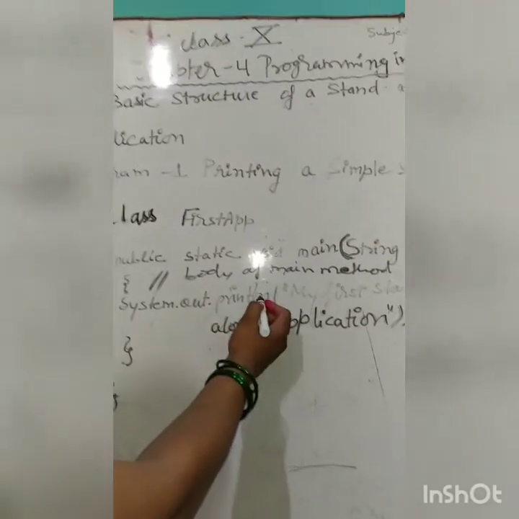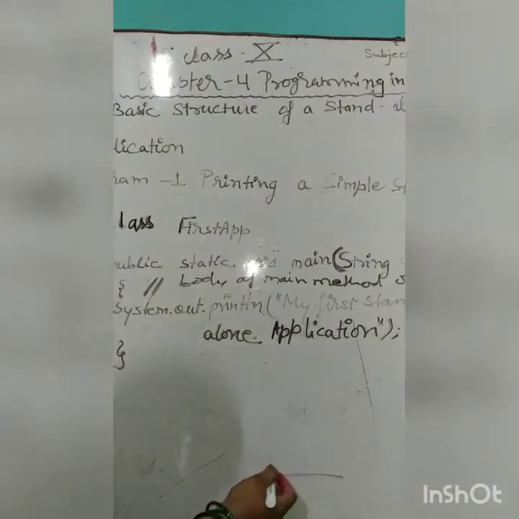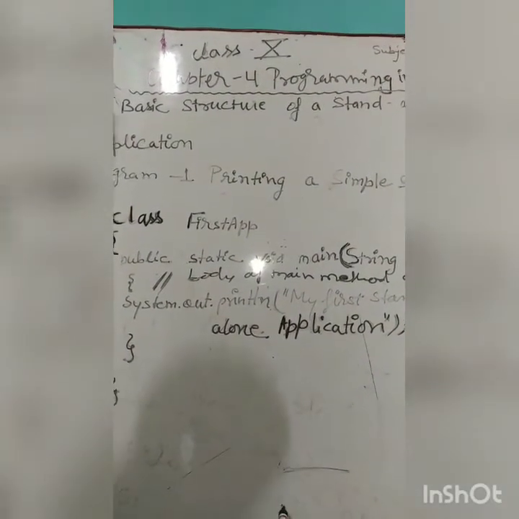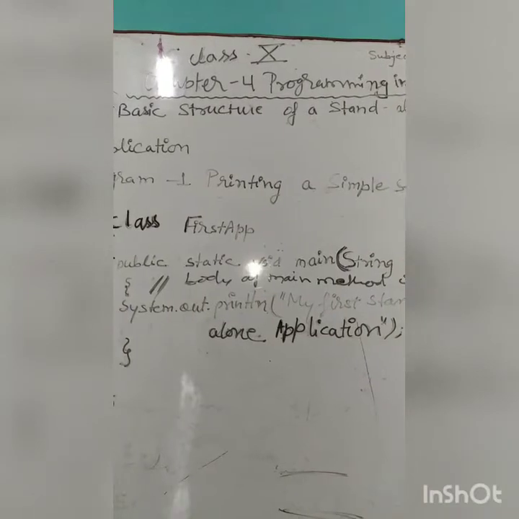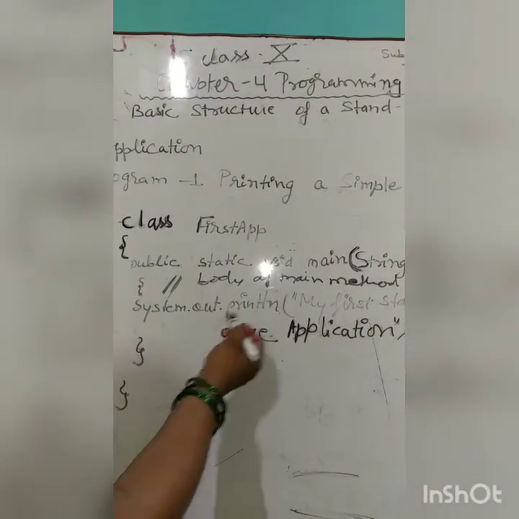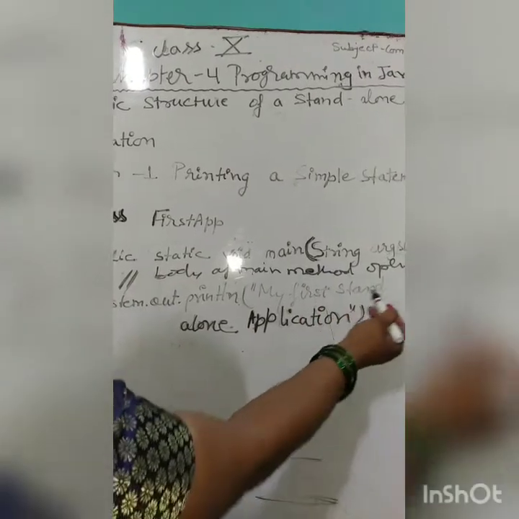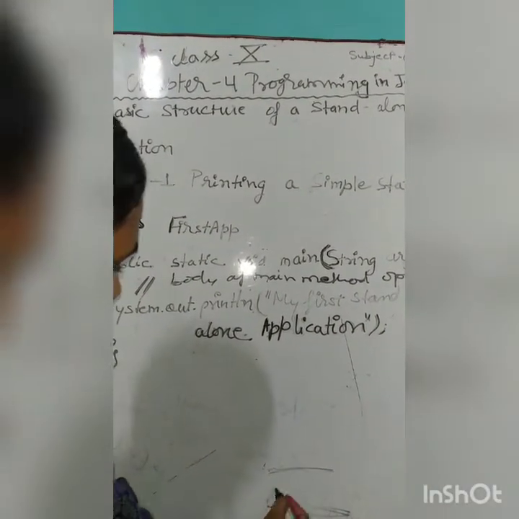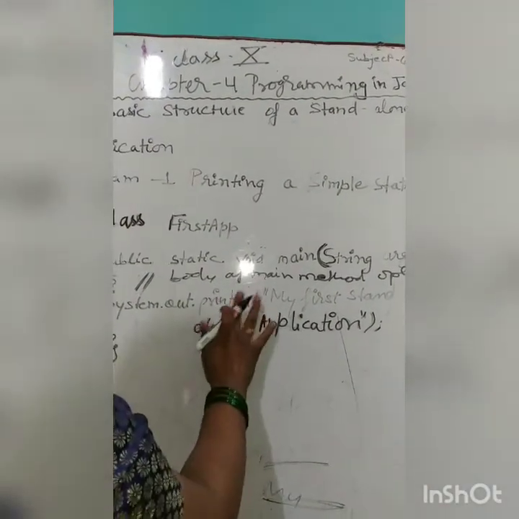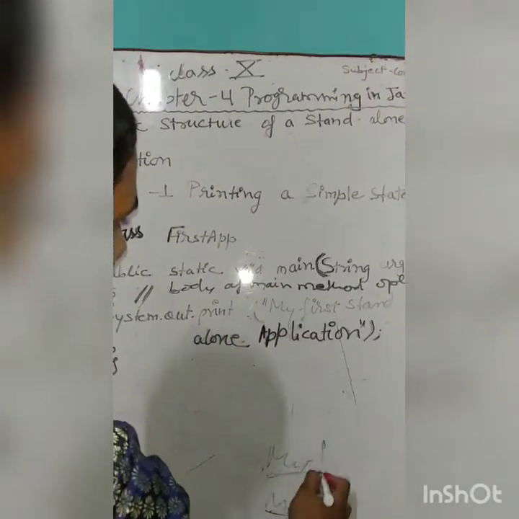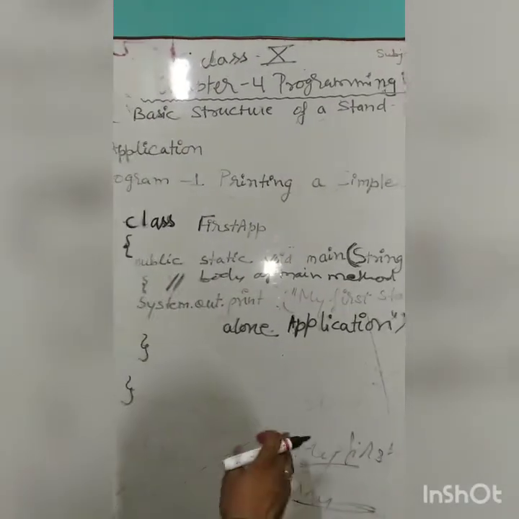But the println method is used to print the message from a new line. Clear, children? Change the line, then print on a new line. So println prints my first standalone application from here. If you use only print, then the message prints from here, where the cursor already is.